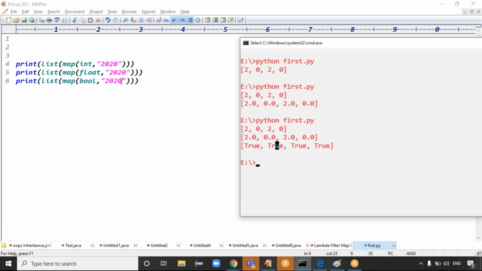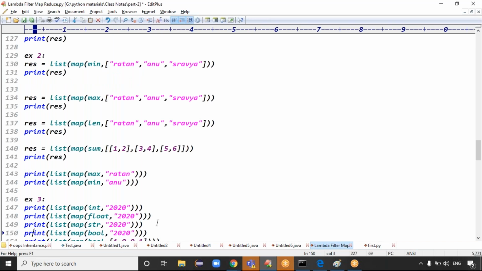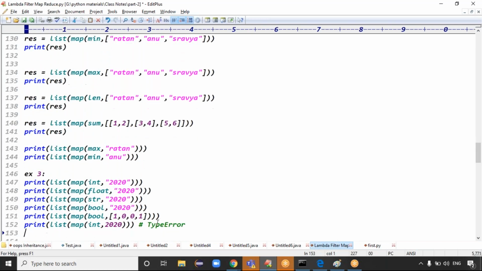In the 4 cases of 2020, every element is a string, right? Every element is a string, and string means other than Boolean. Other than Boolean means by default you'll get the value true, right? Exactly, guys. Is it clear now?